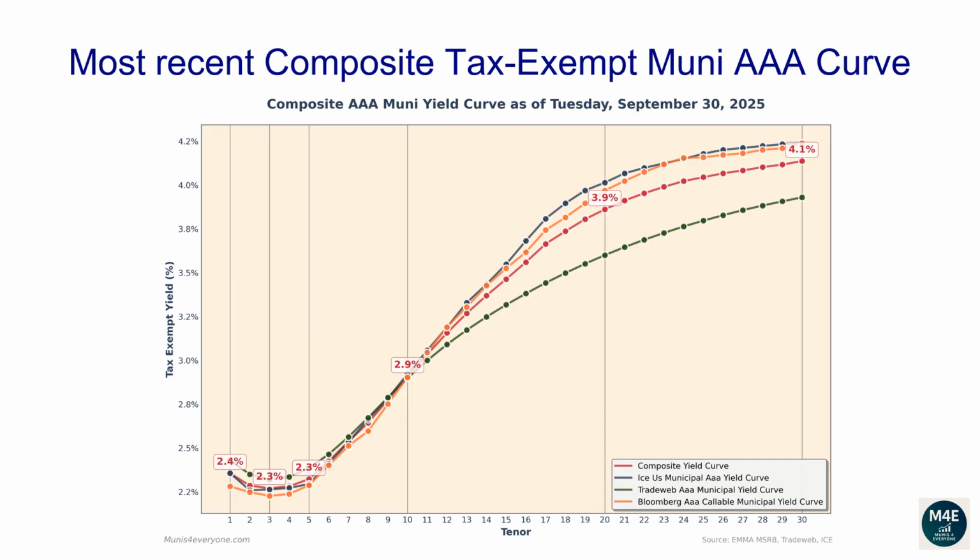The one-year composite tax-exempt yield is 2.36%. The two-year yield is 2.29%. The three-year yield is 2.27%. The 5-year yield is 2.32%. The 10-year yield is 2.91%. The 20-year yield is 3.86%. The 30-year yield is 4.14%.